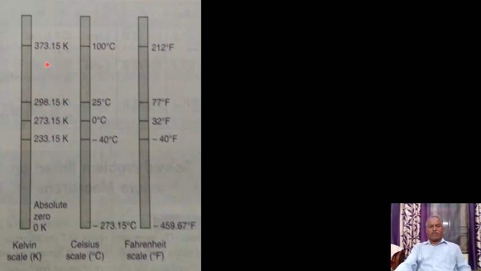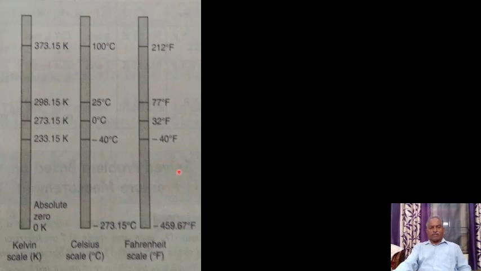There are three scales of temperature. One is the absolute scale or Kelvin scale, the other one is the Celsius scale or centigrade scale, and the next one is the Fahrenheit scale. In these three scales, there are two fixed points, that is, the melting point and the boiling point.